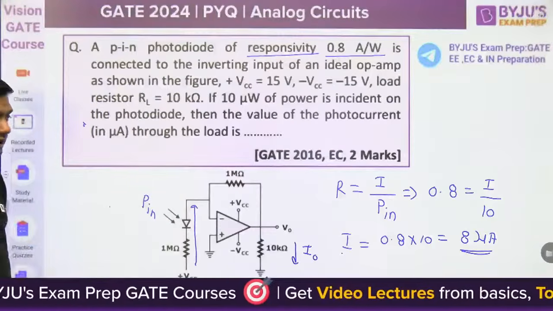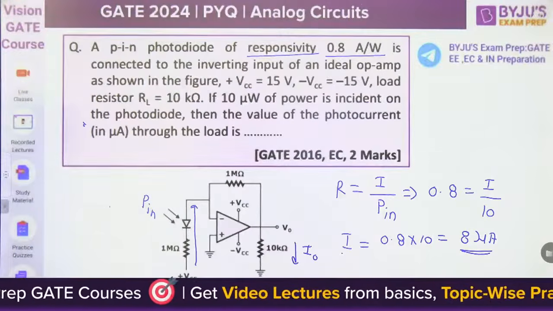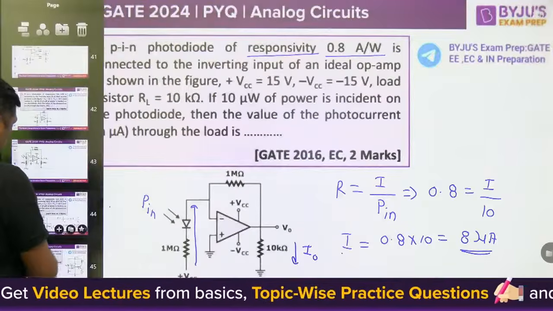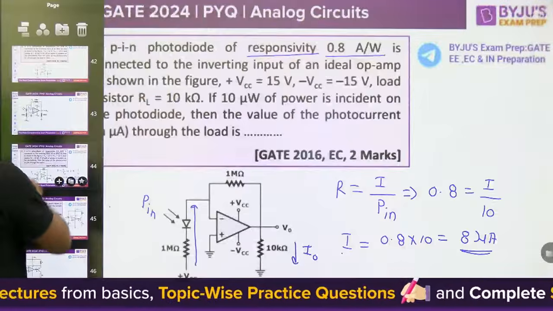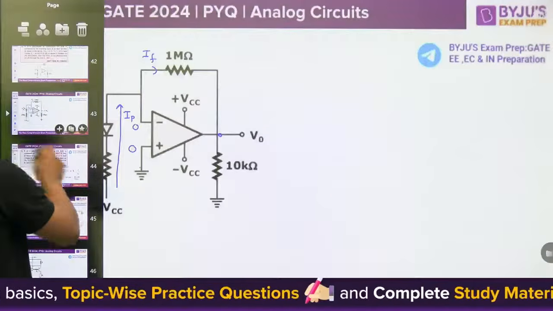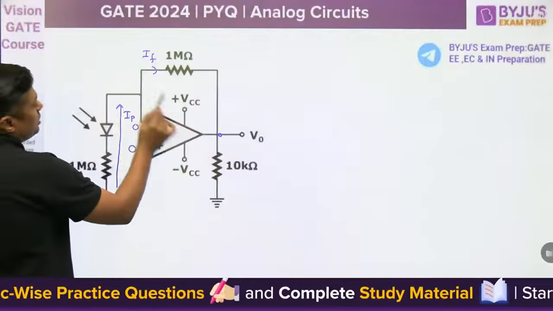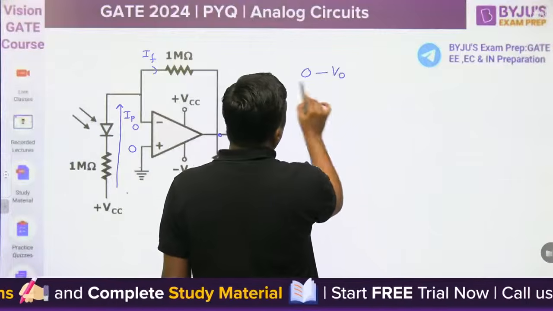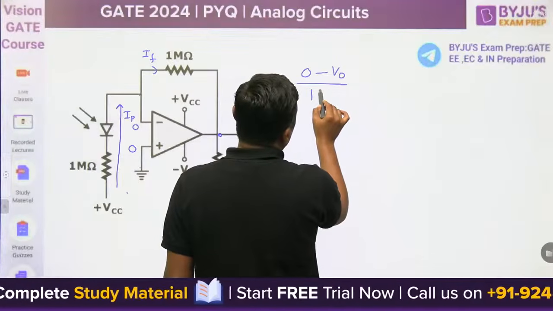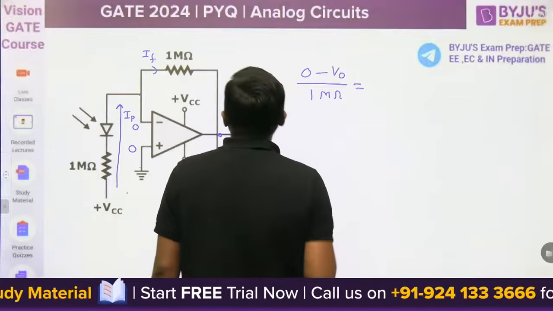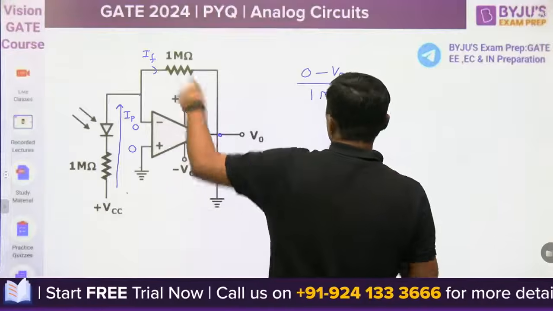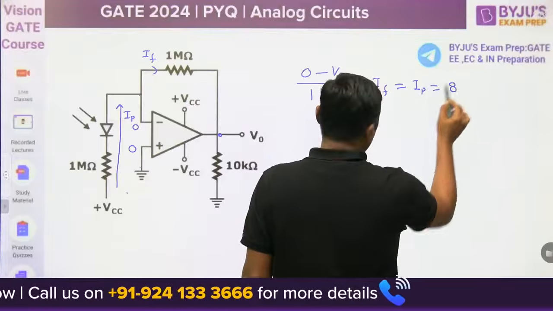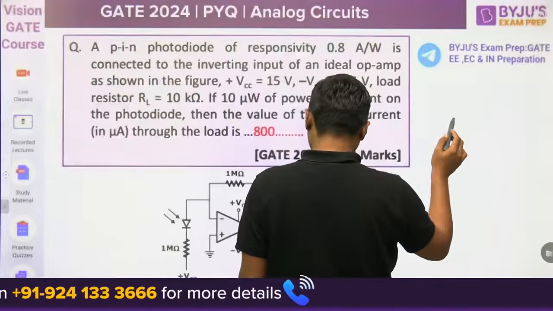Same current will flow through the 1 mega ohm resistor, guys. This is 0, this is V0. So we can say 0 minus V0 upon 1 mega ohm is equal to IF. And IF is nothing but IP, that is 8 microampere.